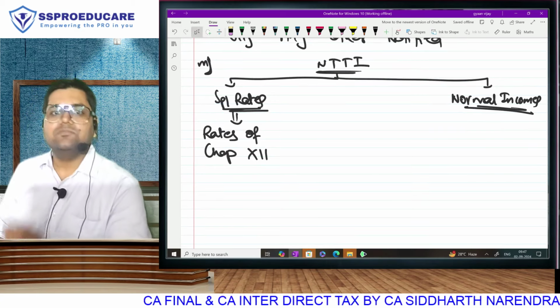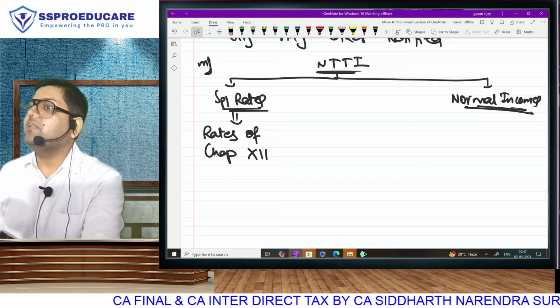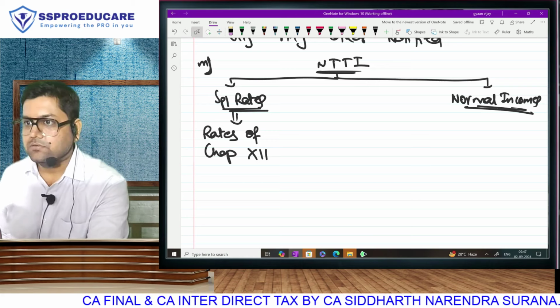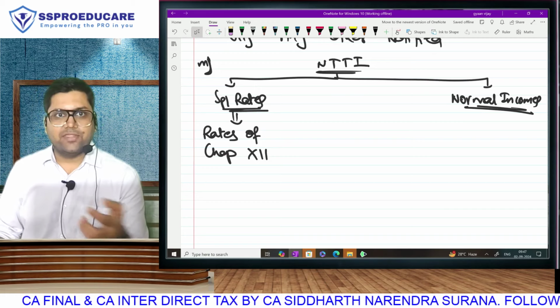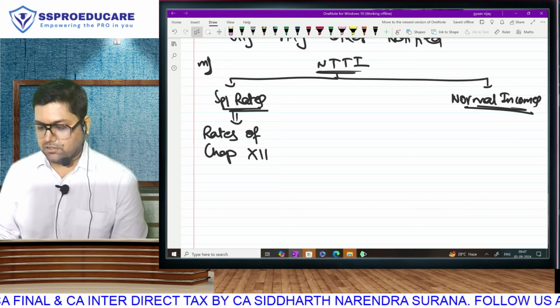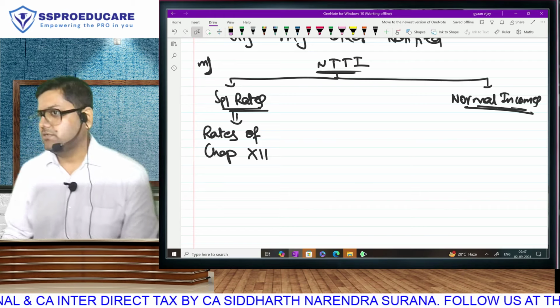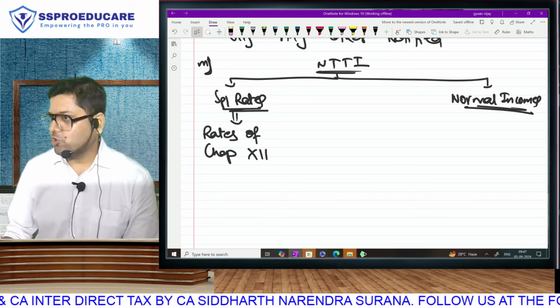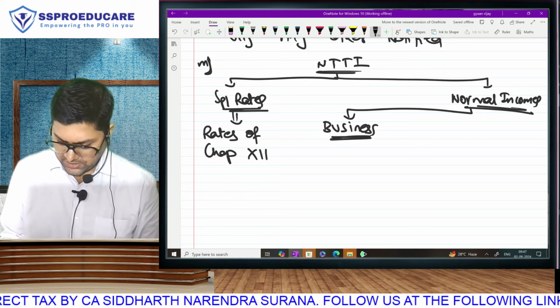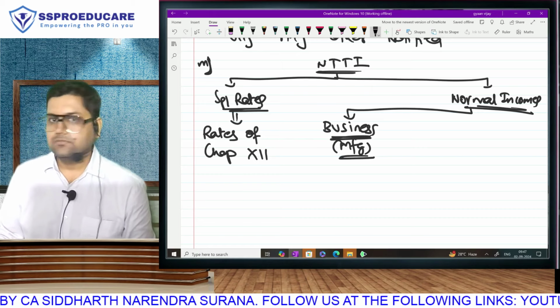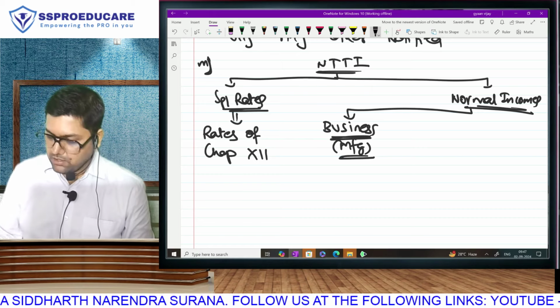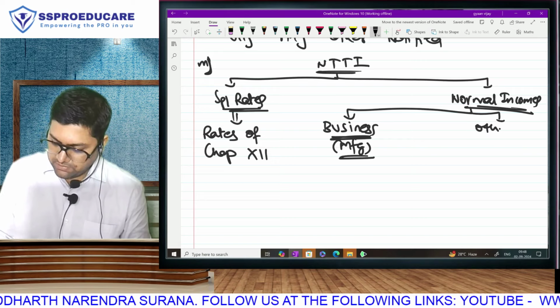So normal incomes are the incomes that will go in 17.16, if you understand. Because if I have capital gain, so that can't come here. Long term, which has special rate. But wait, there is a twist. There is something that you have not thought of. That these normal incomes can have business income. Which business? Manufacturing. Correct? And then can we have other heads of income?